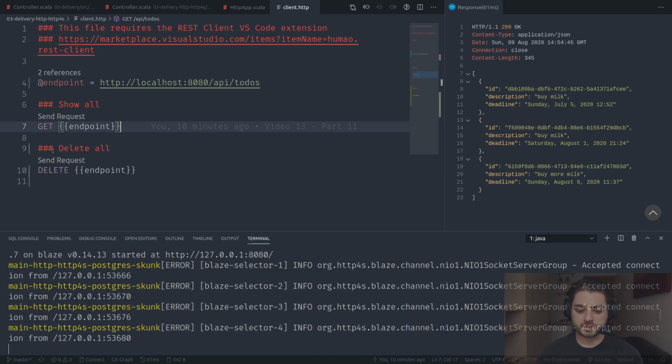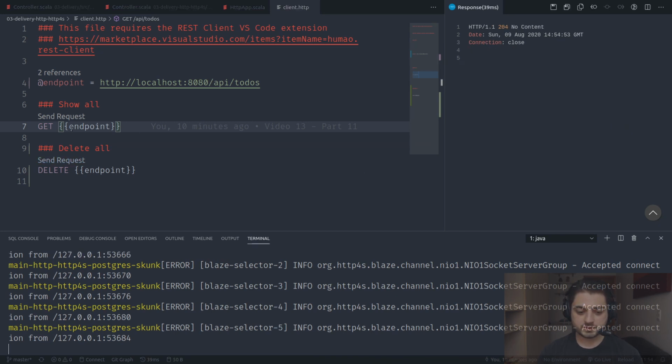Okay, so maybe we can test it. Whatever. Delete all, no content. 204, no content. Show all, none of them are there. Okay. So, yeah, before I'm going to go and create them later.